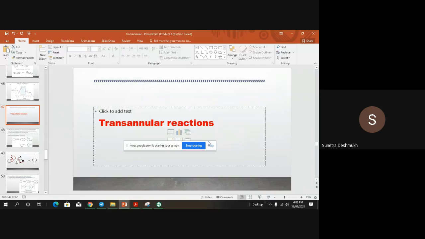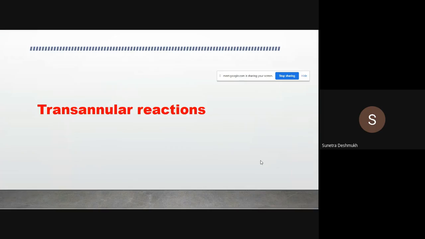Okay, in continuation with our previous lecture, in case of cycloalkanes, we have seen that in medium-sized rings, transannular hydride shift or transannular strain is present. In the same way, transannular reactions are also possible in medium-sized rings. Medium-sized means 8 to 11 membered rings. In those, different types of reactions are possible.